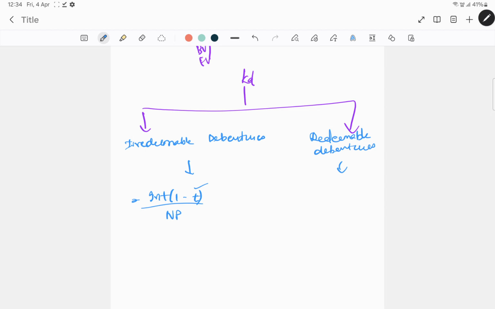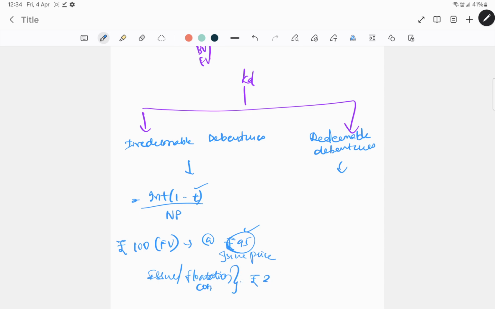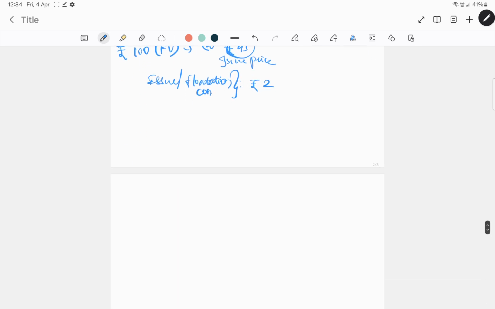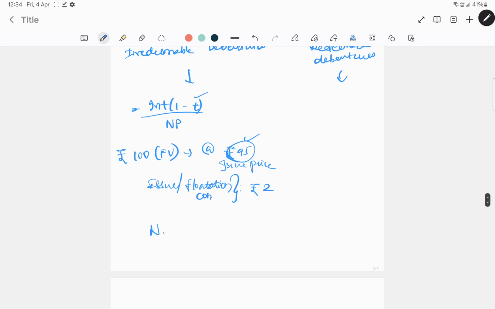Like take for example, you're issuing a 100 rupee debenture, this is the face value, at 95. So this is your issue price, and take for example the issue or flotation cost you are incurring is 2 per debenture. What will be your net proceeds in this case?